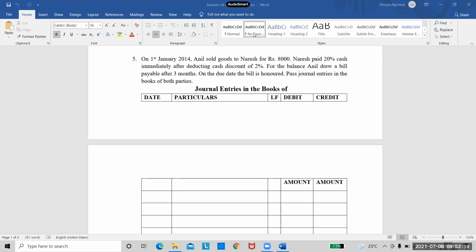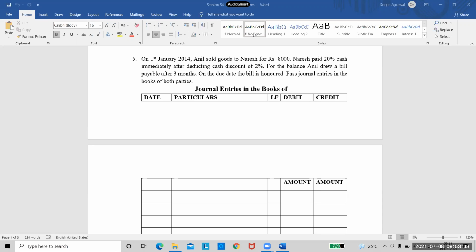Ma'am, 6400. Now, my doubt is, should I take 6400 or should I take the amount after deducting cash discount? Ma'am, 6400 only. You are correct, because cash discount was only on the cash amount. Only on 1600 he got a discount. That is adjusted there itself. So the first amount was 8000. From 8000 he has paid 1600 in cash. So the leftover amount is 6400.